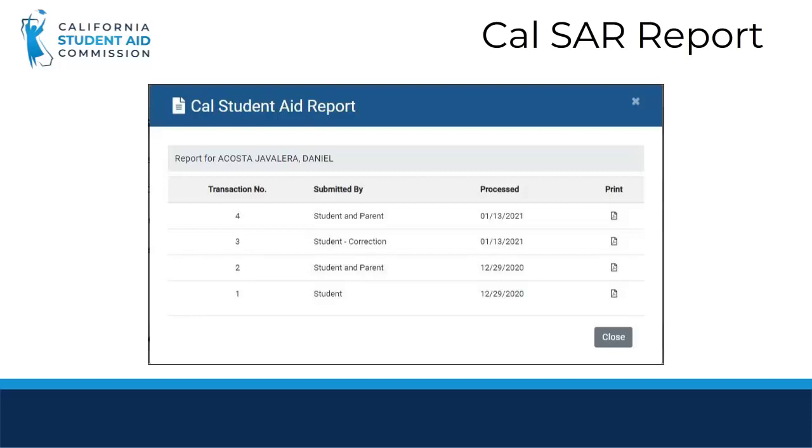This screen will appear if the SAR Report link is selected from the DREAM Act ISIR search screen. A SAR is the California DREAM Act Student Aid Report and is the equivalent of the SAR for FAFSA filers. The SAR is basically a transcript of the submitted application. The student or school can choose which ISIR transaction to view or print.